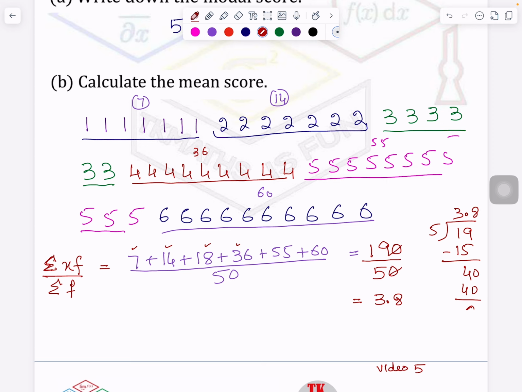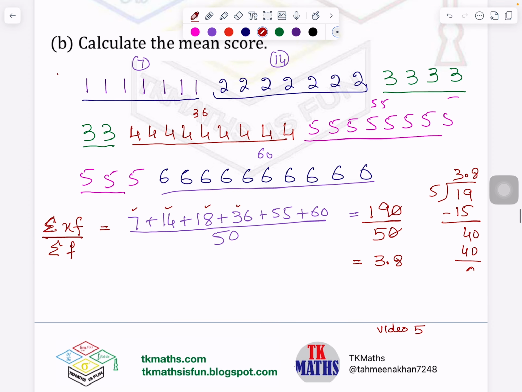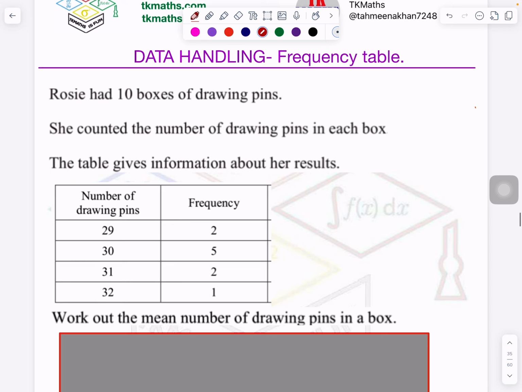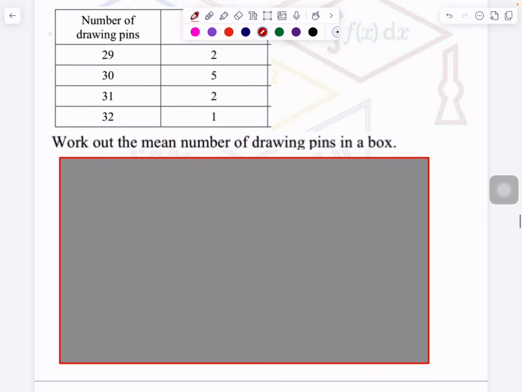So let's see how much you understood. By the way, this is all I have written to explain to you. Don't start writing like this. It will take the whole time of your test or quiz. Now this question is here. Put the video on pause and solve it. I have already solved it, and I'll show you the solution. So first you solve it and then see the solution. Okay, I will not wait for that long, otherwise the video will get very long. So now I'm showing you the solution of this question.